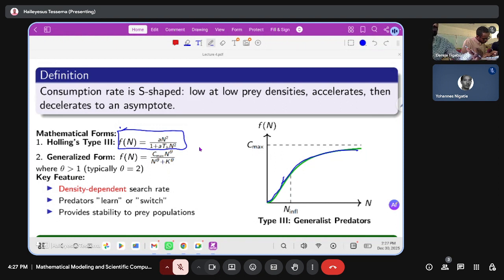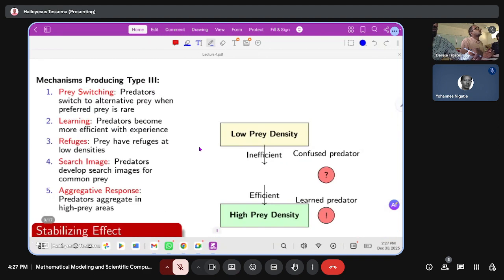So a functional response of type 3, or Holling type 3, is of the form like this one. This one talks about prey switching. Predators switch to alternative prey when preferred prey is rare, and predators become more efficient when experienced, which is learning time.